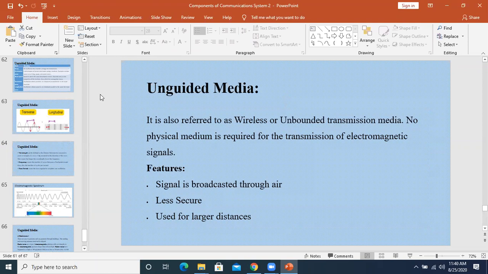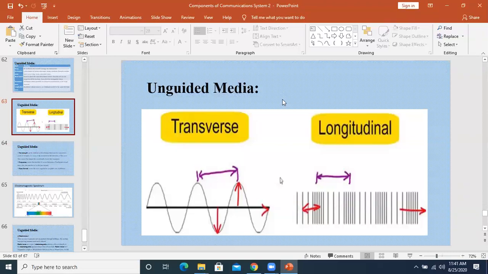Achha, in unguided media, how is the data being transmitted? In guided media, we are saying that wires are there, whether it is twisted pair cable, coaxial cable, or even fiber optic cable. But what is there in the unguided media? Now we have to see this. This is an important thing. Today's lesson is very important. I'm going to explain some very key things.